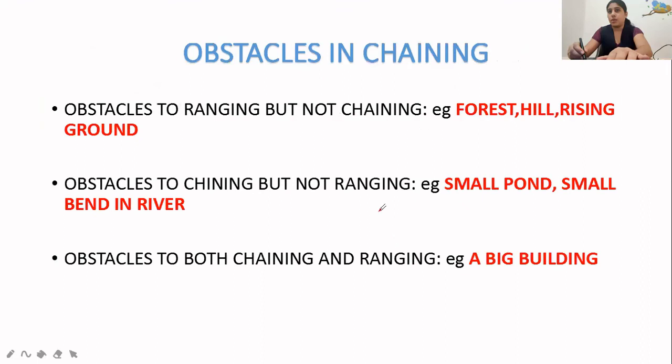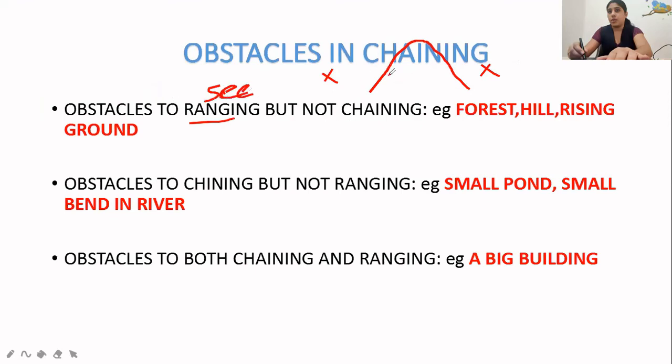Next, obstacles in chaining. When two points A and B are there, if a forest, a hill, or any rising ground is there, you can understand that ranging is not possible. But chaining you can do. Obstacles mean you cannot see the points from each other.